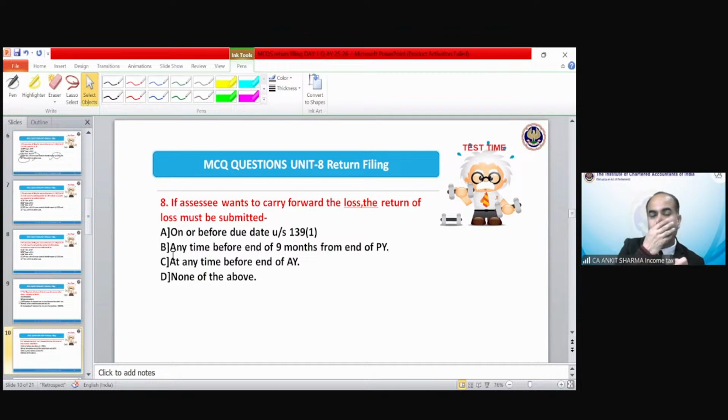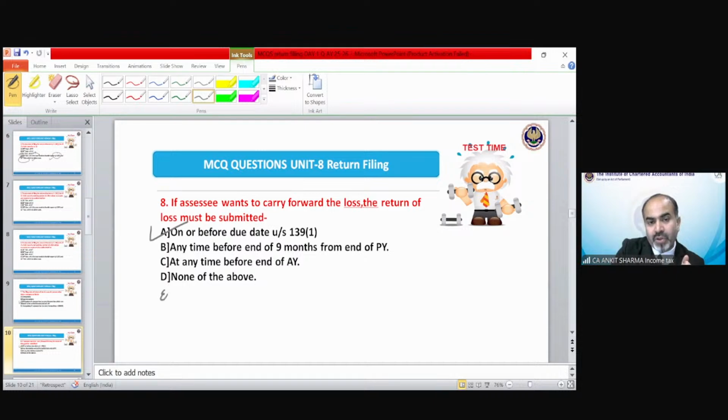Next. If the assessee wants to carry forward the loss, the return of loss must be submitted. What is the correct answer? The correct answer is option number A, up to the due date.